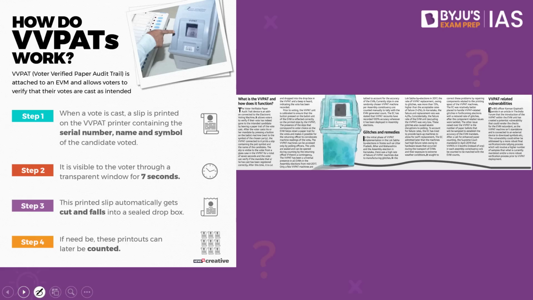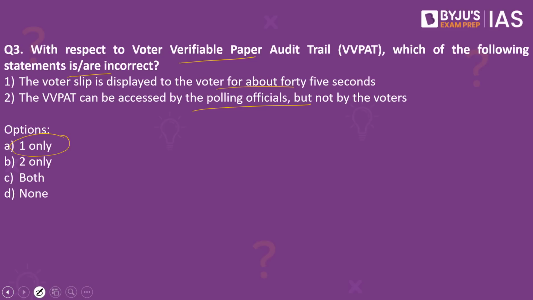Why have we taken this practice question? Because this article in The Hindu makes a reference to the VVPAT. Let us try and understand what these options are. When we look into the first option, the voter slip is displayed to the voter for about 45 seconds. This is a wrong statement. Why? It is for about 7 seconds. The second statement is right. The VVPAT can be accessed by the polling officials but not by the voters.